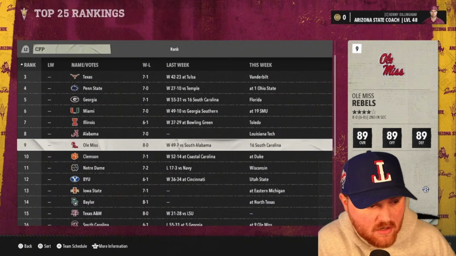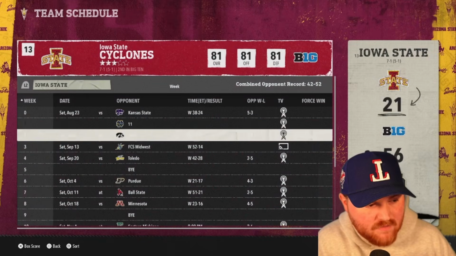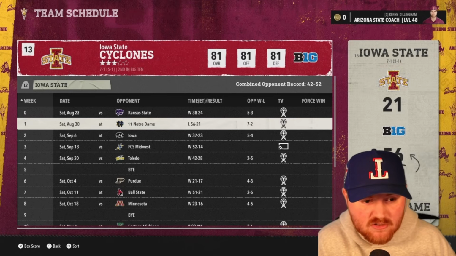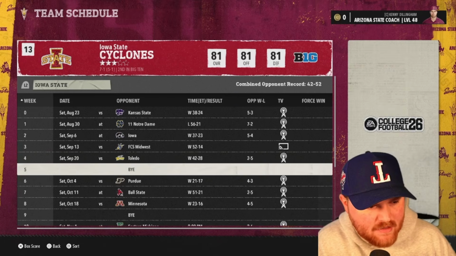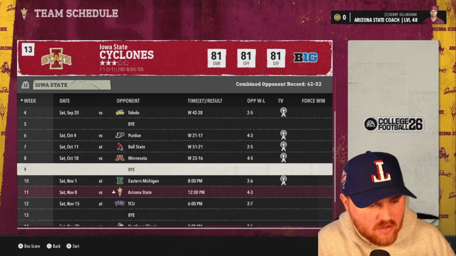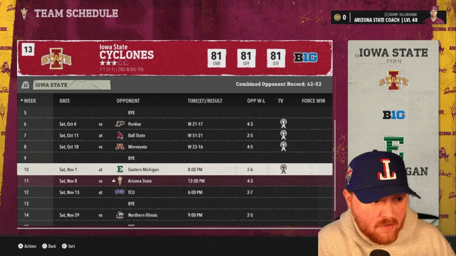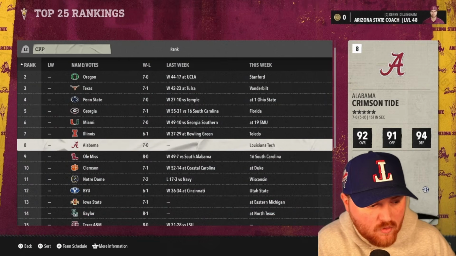Ole Miss is also up there, 8-0. Iowa State is another one of those Big Ten teams that might be feasting on some lower level wins. Notre Dame seems to be having a pretty tough schedule so far, and they're getting big wins. Kind of feasting on the lower levels, but Iowa State actually is pretty well set up to be there at the end. We'll see if we can get a win over them here in a couple weeks.